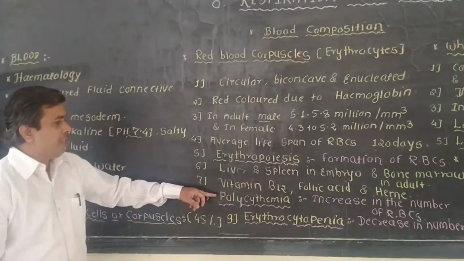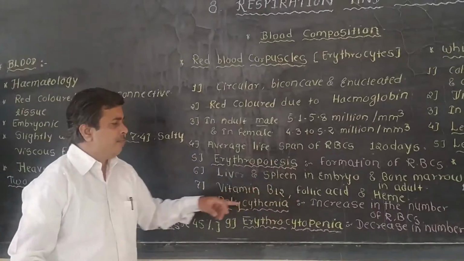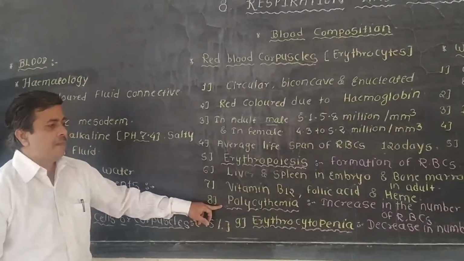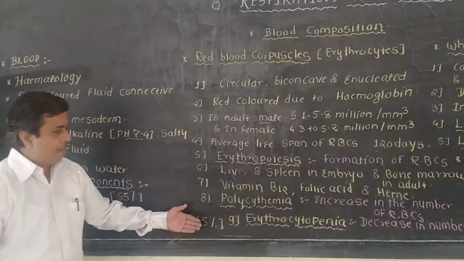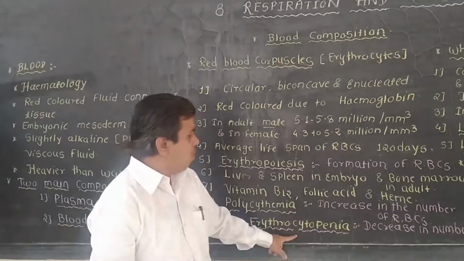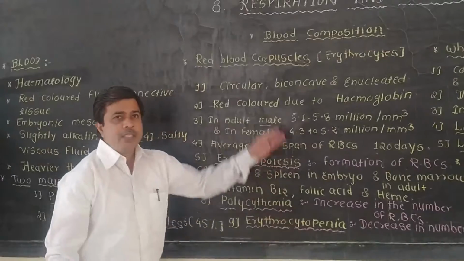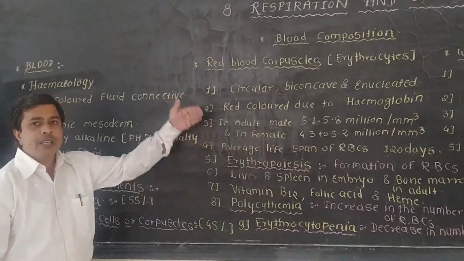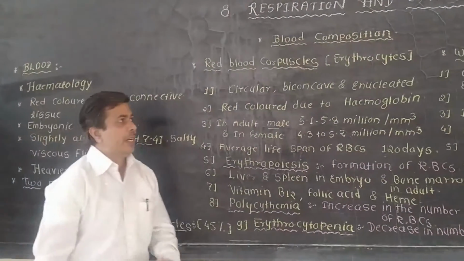So when the RBCs increase, this is known as polycythemia, and when the RBCs decrease, this process is known as erythrocytopenia. Okay, this is about the red blood corpuscle. It is known as the erythrocytes.